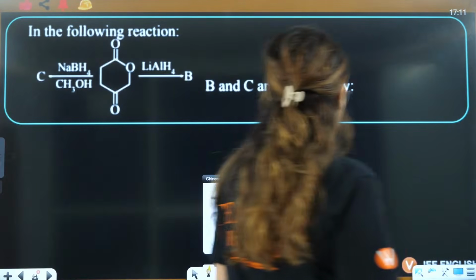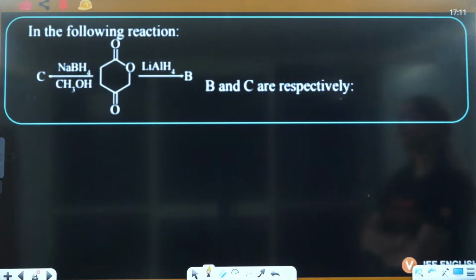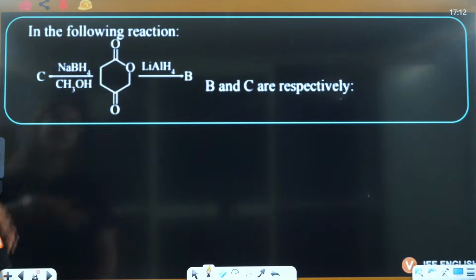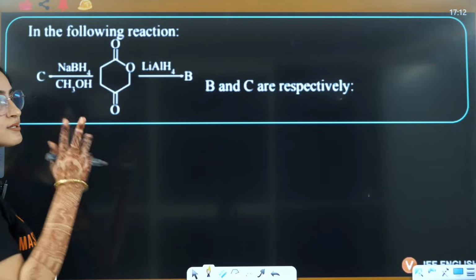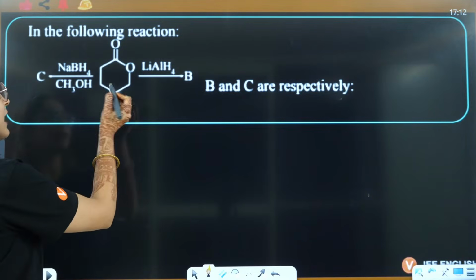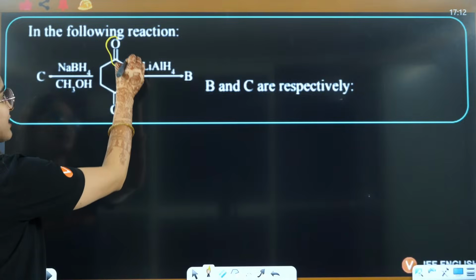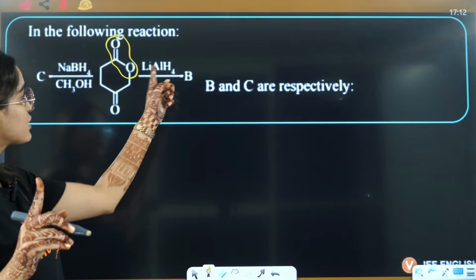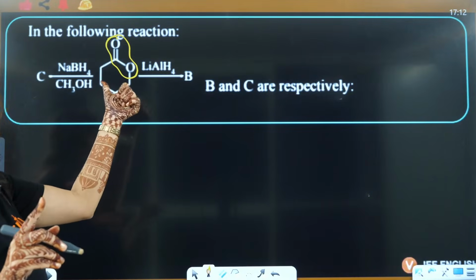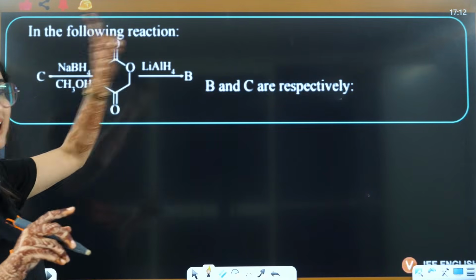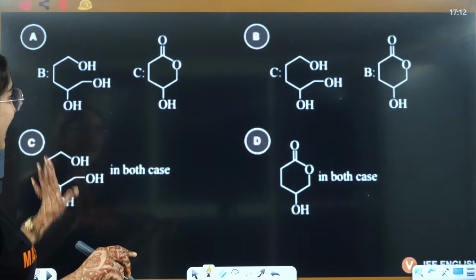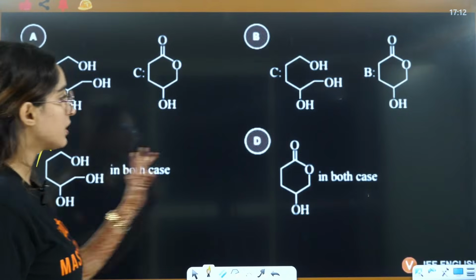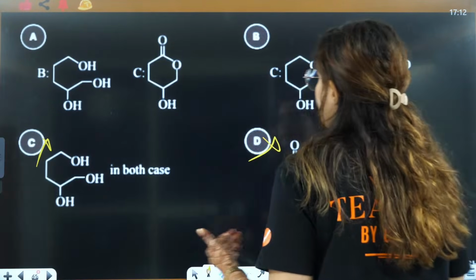In the following reaction, now can you see this? This is also your PYQ only. NaBH4 and LiAlH4, this simple differentiation, that if you see, this is the ester part, and ester can be reduced by LiAlH4, but it cannot be reduced by NaBH4. So based on that, we will answer this, that in both cases the product will not be the same, it will be different.